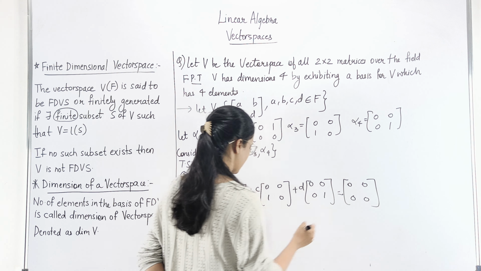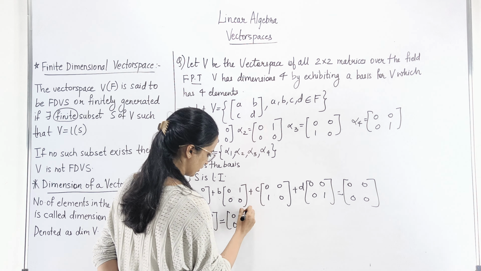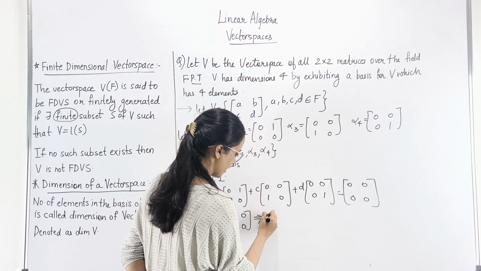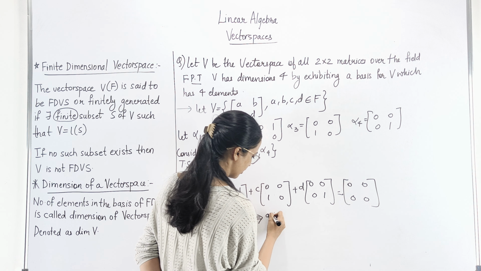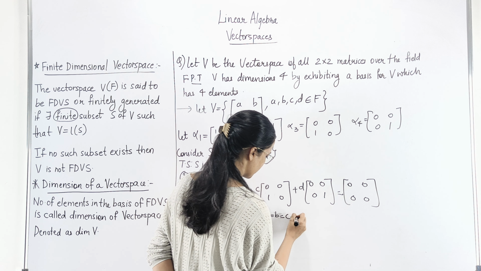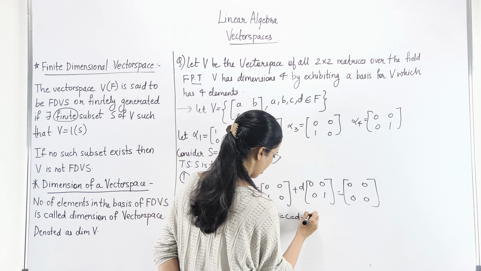When you solve this, doing component-wise addition, you get the matrix A, B, C, D equal to the 2 cross 2 zero matrix. From here we can directly say that A equals B equals C equals D, all of them simultaneously equal to 0, and that is why your set S is linearly independent.